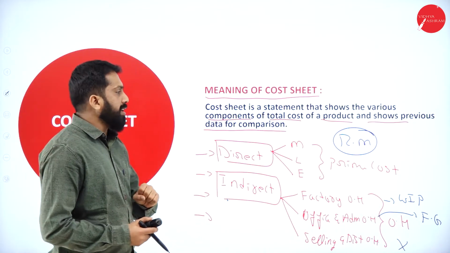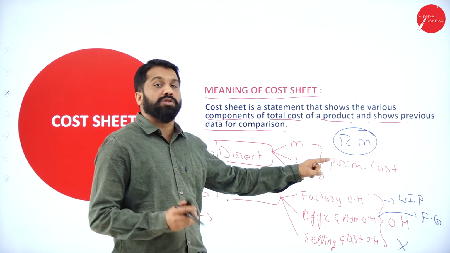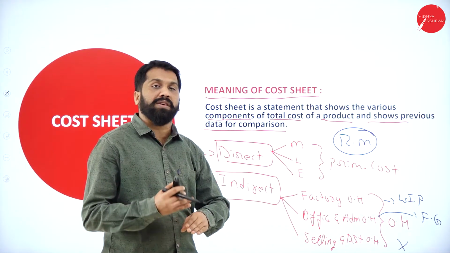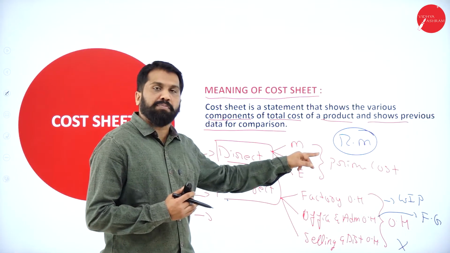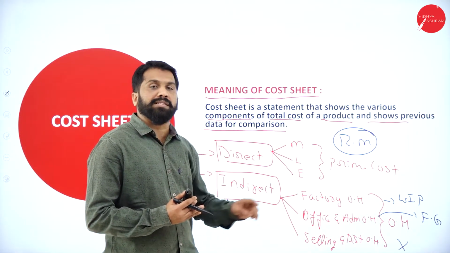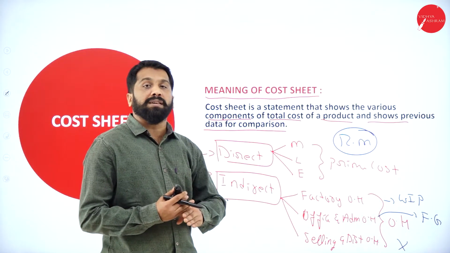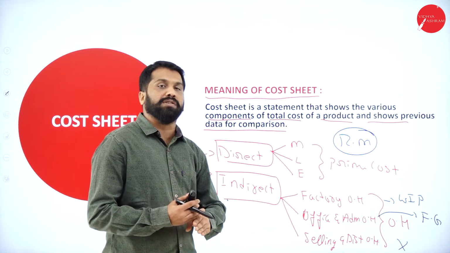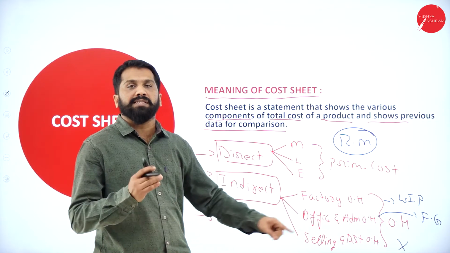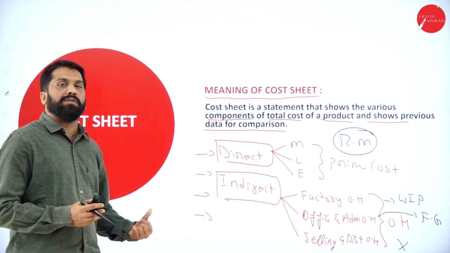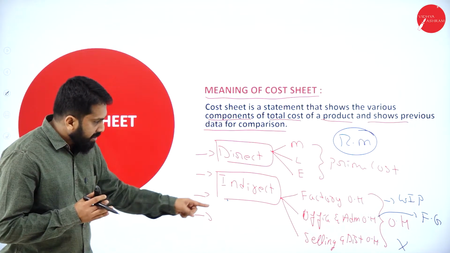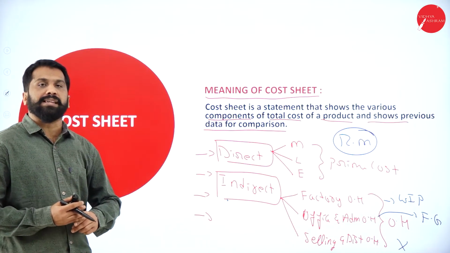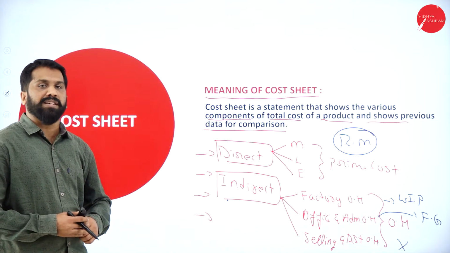How are you supposed to take them? All the opening should be added, all the closing should be minus. Opening of raw material comes under the first part. Opening of work in progress comes under factory. Opening or closing of your finished goods comes under office. This is all about your cost sheet. Almost 40% of your cost sheet you learned in this chart. If you want, you can take a screenshot. I'll go out of the screen.